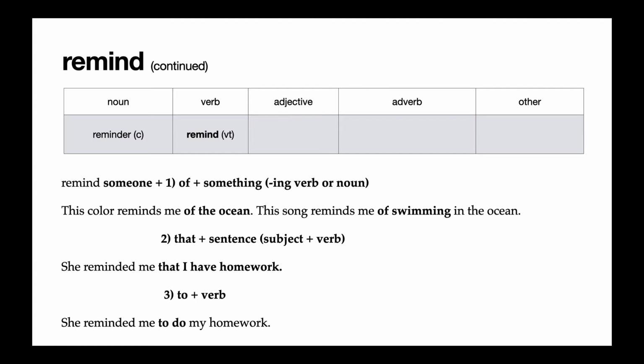So first of all, we can say remind someone of something. So something can be an ing verb or a noun. So for example, this color reminds me of the ocean, or this song reminds me of swimming in the ocean. These are two nouns after the preposition of. Secondly, we can say remind someone that plus a sentence. So the sentence would have a subject and a verb. So for example, she reminded me that I have homework. Any subject and verb after that would work.